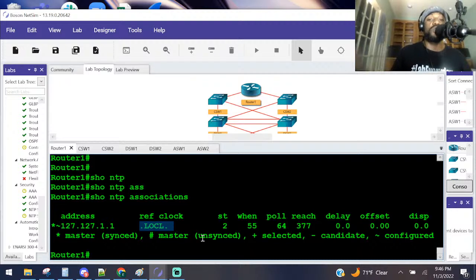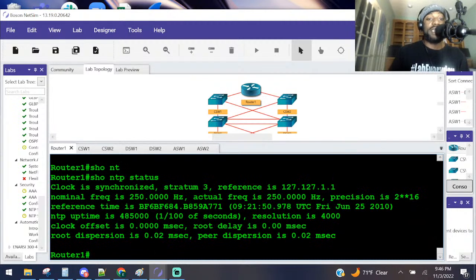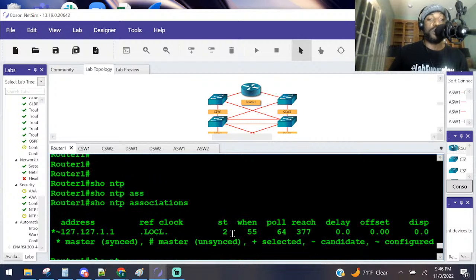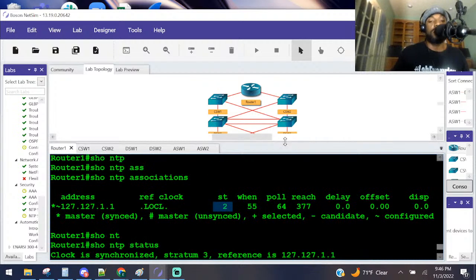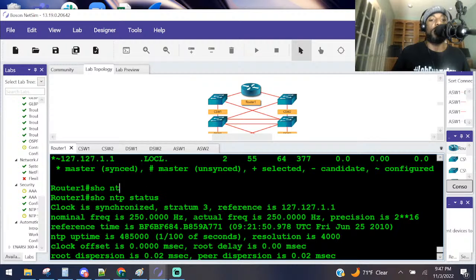It was already set up. He's a stratum of 3, right? Let's see. If we do show NTP status, yeah, myself, I am a stratum of 3, but the master is a stratum of 2, or I believe I'm a stratum of 2, and somebody else is a stratum of 3. I can't remember. Either way,